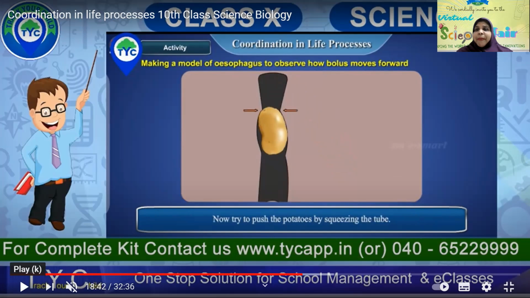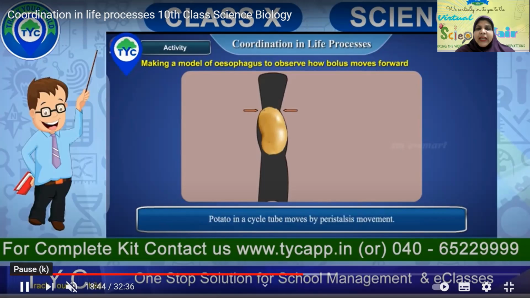When we are chewing and eating food, we are trying to squeeze the esophagus. Similarly, we are doing it physically on the tire, squeezing the tire to see how the potato moves inside.